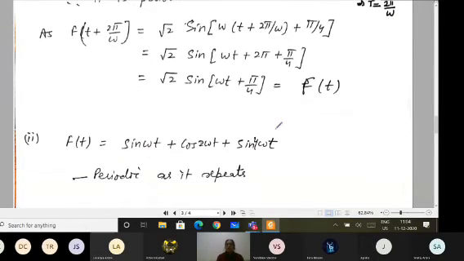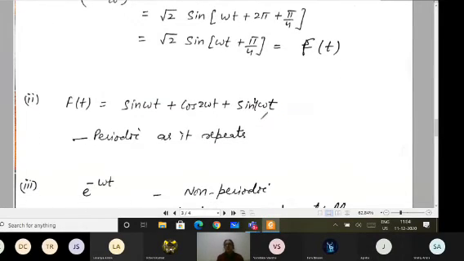Now the second part of the question is, if I am given this function f(t) equals sine omega t plus cos 2 omega t plus cos 4 omega t. Now because it is repeating, if the motion is like this, but it is repeating after intervals of time, I cannot write it as a single function of sine or cosine, so it means it will be non-periodic.